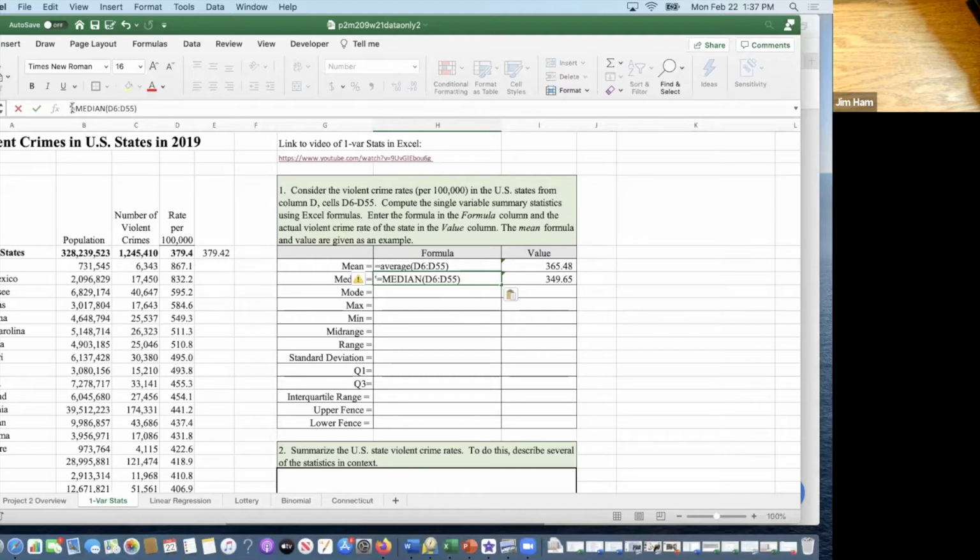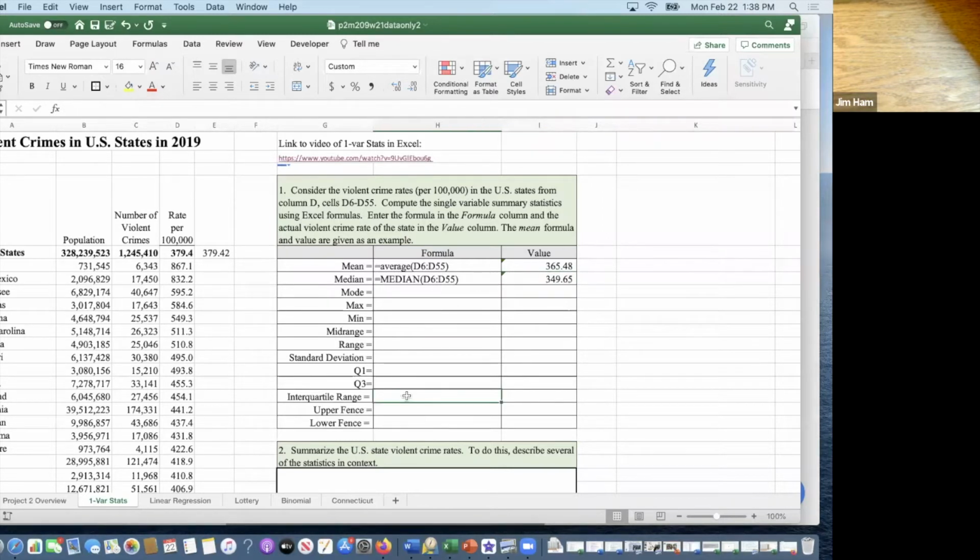With that little single quote in front of the equal sign, when I hit enter, it'll give me the median. So here's the formula, and here's the number for the formula. Notice here's the command with just the quote sign in front of it, and over here it's the same exact thing without the quote. But I'd like to see all of your formulas here.